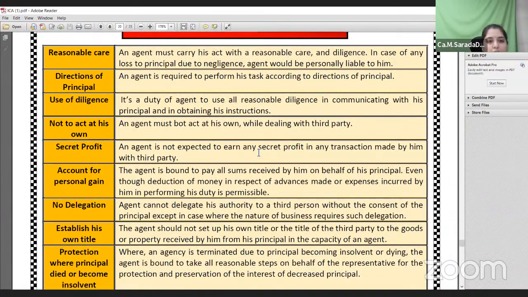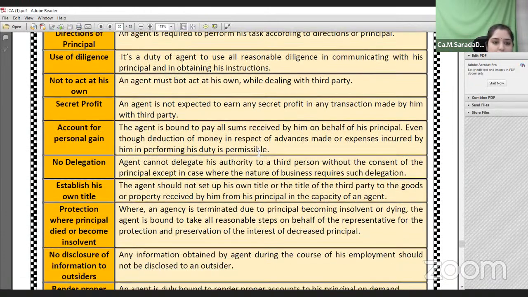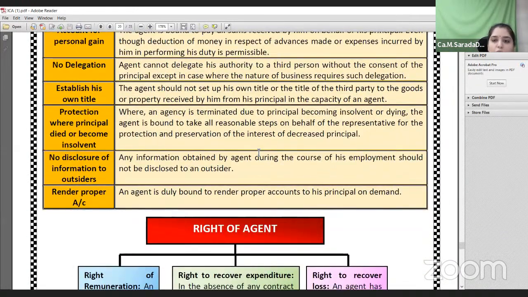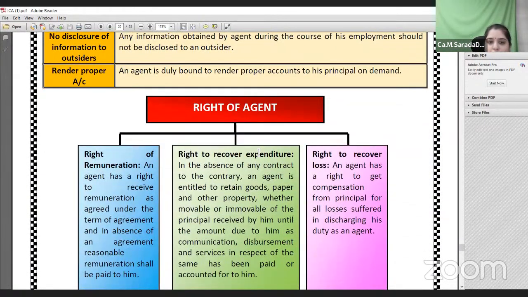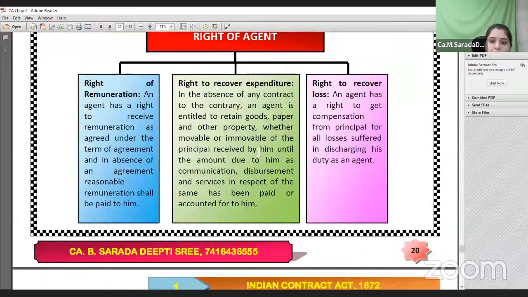The duties of an agent are to take reasonable care, to work according to the directions of the principal, not to make any secret profits, and not to disclose the information of the business to outsiders. The rights of an agent are the right to remuneration, the right to recover expenses, and the right to recover losses.